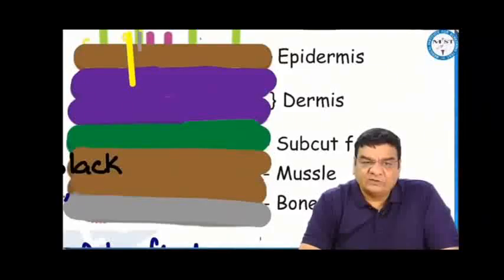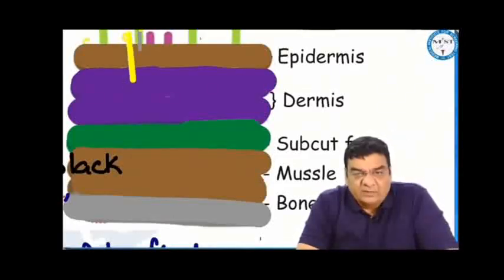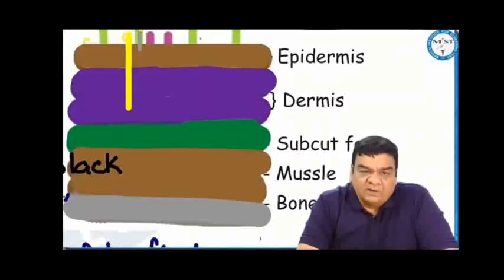While second degree superficial burns, they are pink in color. They are painful because the nerve endings are lying in the deep dermis. So second degree burns, they are painful. First degree are also painful. Second degree superficial, they are pink in color. They are painful. They may be associated with blister formation. Second degree deep, they are red, blotchy, velvety in appearance. Painful, blister formation is there.